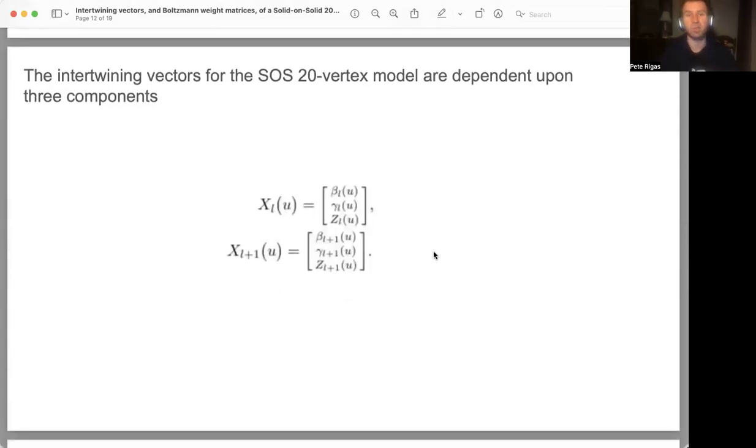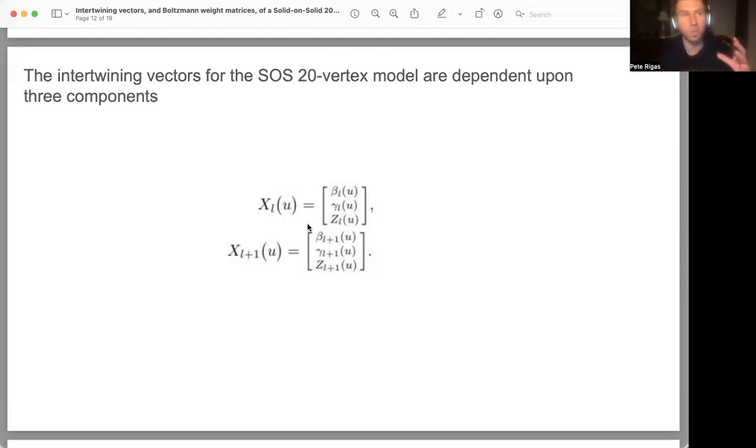And the intertwining vectors for the solid on solid 20 vertex model are dependent upon three components. This is really formalizing and establishing more context for what I had alluded to earlier, in which we apply a similar type of formalism to what was provided by the authors in the first literature reference for the seven vertex model.